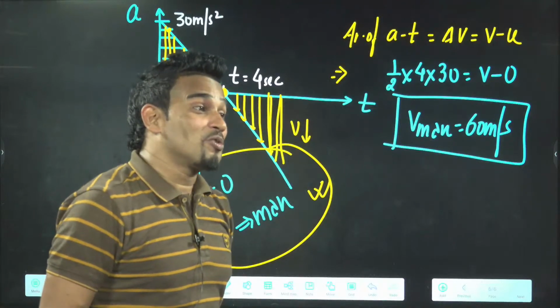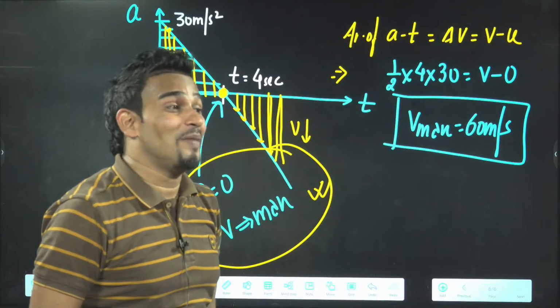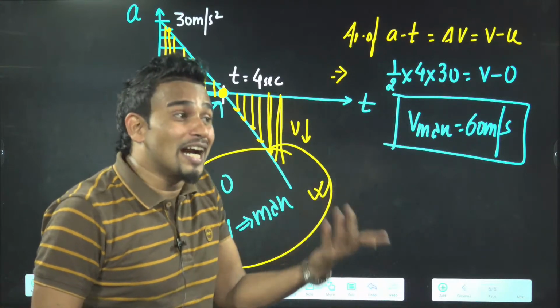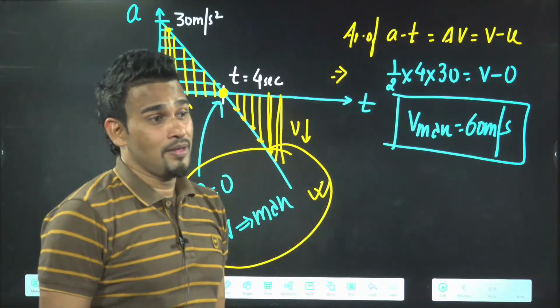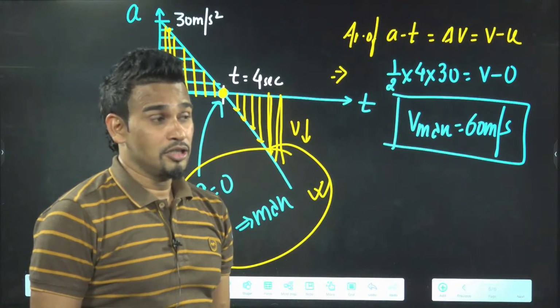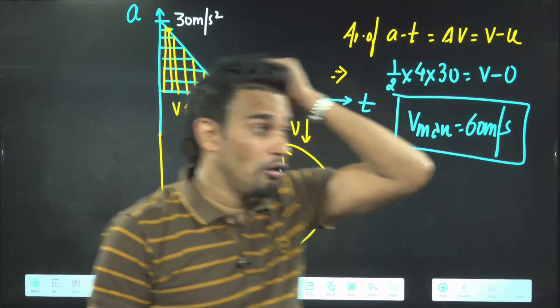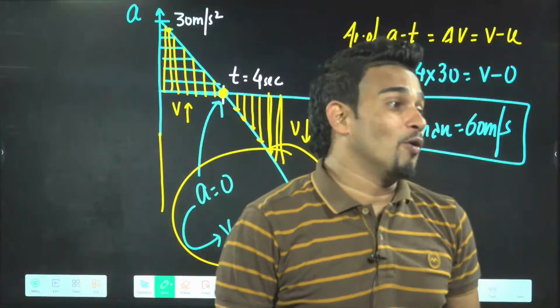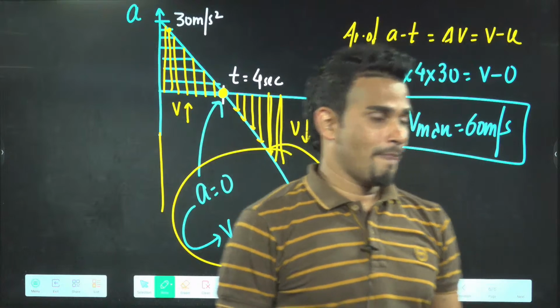Sajia has asked one good question. Sir, when velocity will be minimum starting from rest? So when it started, minimum velocity. Did you get some idea? Started from rest, in the beginning only velocity is 0. That is the minimum velocity.